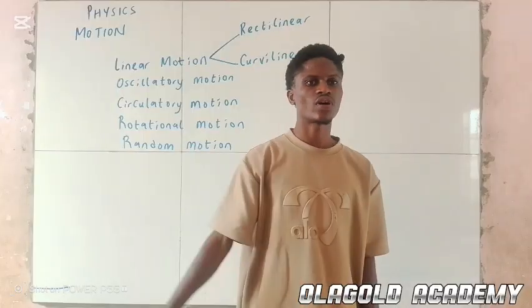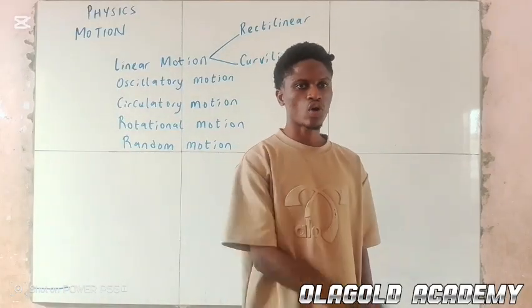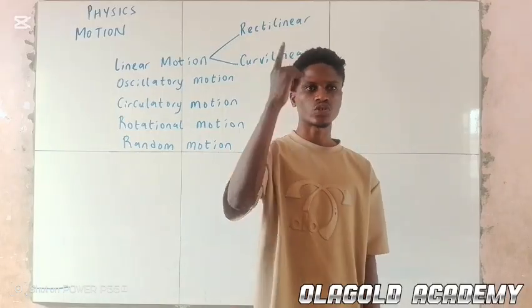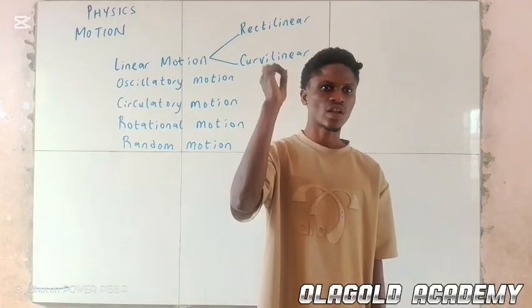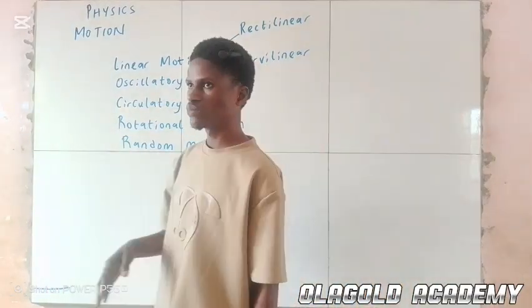That is what we refer to as oscillatory motion: the to and fro movement of a body that is fixed at a particular point. That is oscillatory motion.